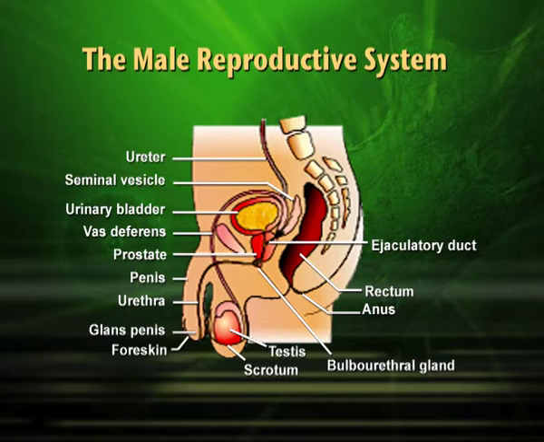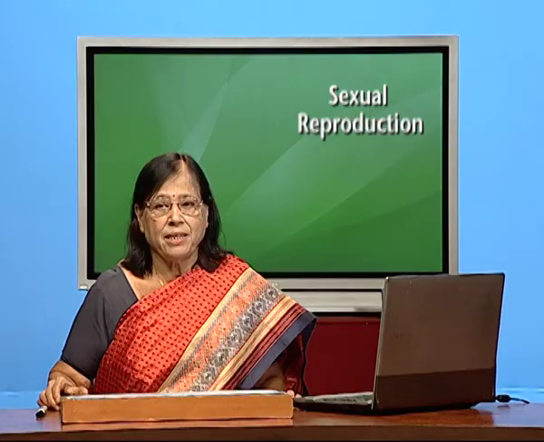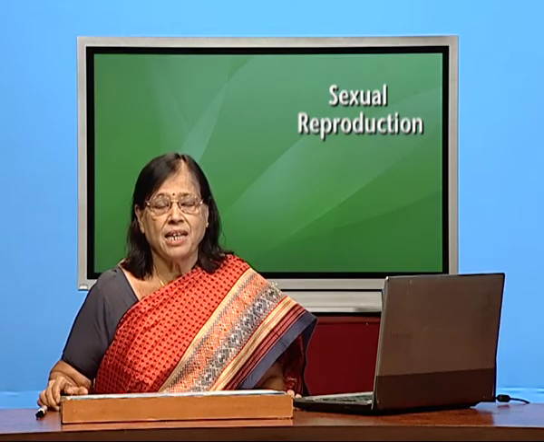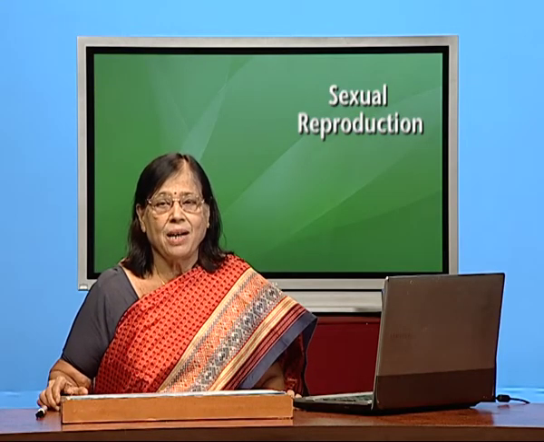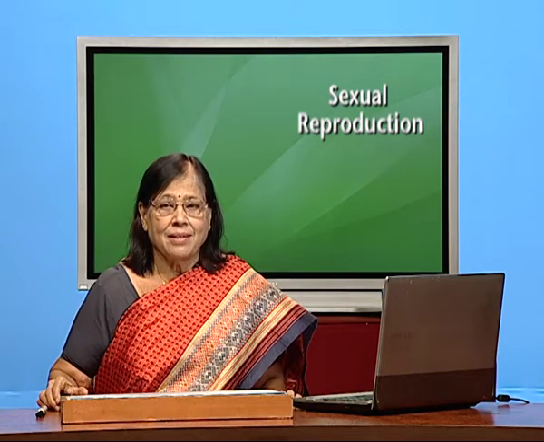Seminal vesicles will release watery fluid which is rich in nutrition. It will provide nutrition to the semen or to the sperms. At this point, I should tell you the difference between sperm and semen. Sperm is produced by testis, stored in epididymis, transported by vas deferens.